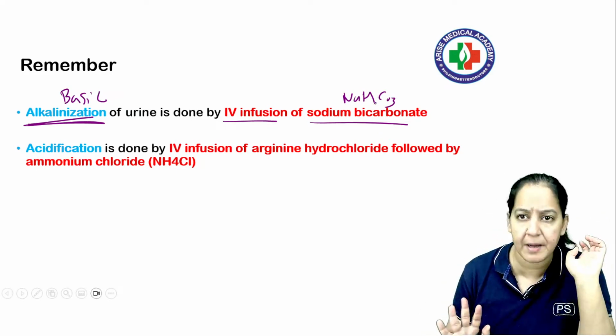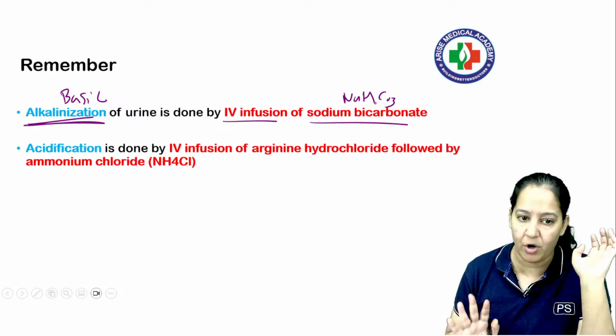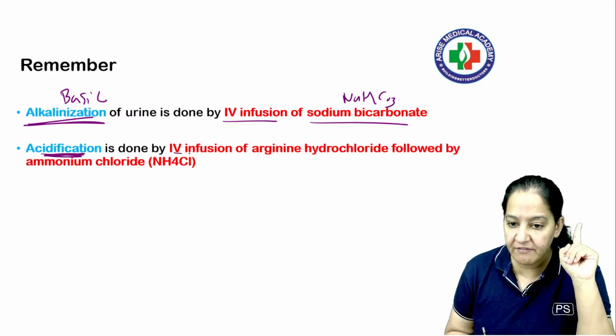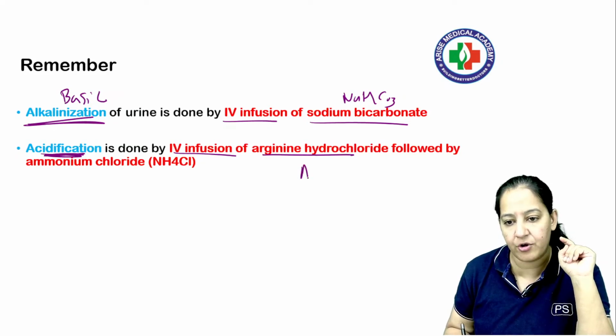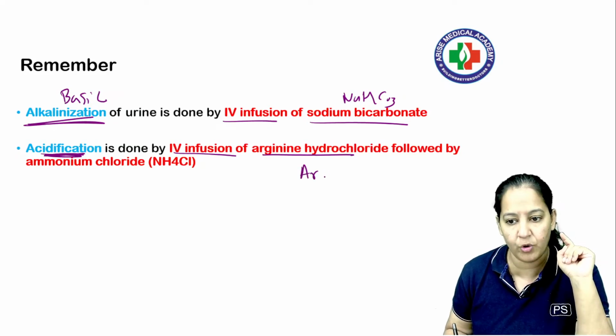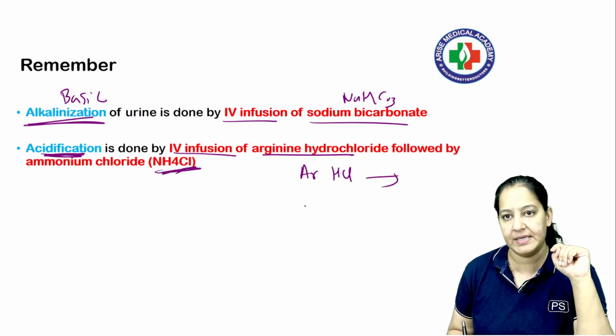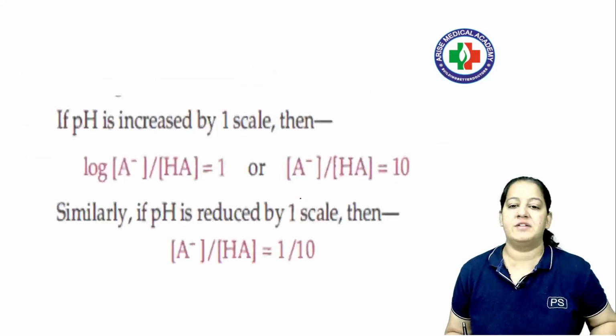Urine will automatically become basic and acidic drug will be excreted out of the body, right? And if you want to acidify the urine, give IV infusion of arginine hydrochloride, followed by ammonium chloride, NH4Cl, right? So now read your question and tell me the correct answer.